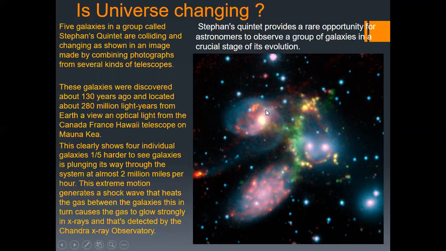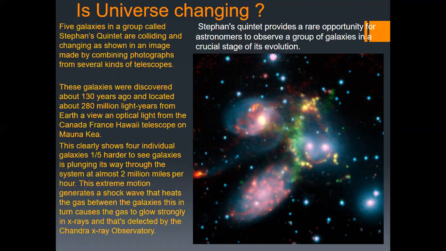So here there are 5 galaxies. Let's count. Here's 1 over there, and 2, 3, over here it's 4, and this is the 5th one. So there are 5 galaxies over here and they represent the different ages of these galaxies. These galaxies were discovered about 130 years ago and are located about 280 million light years from Earth, in a view in optical light from the Canada-France-Hawaii telescope on Mauna Kea. This clearly shows 4 individual galaxies, while the fifth, hard to see, galaxy is plunging its way through the system at almost 2 million miles per hour.